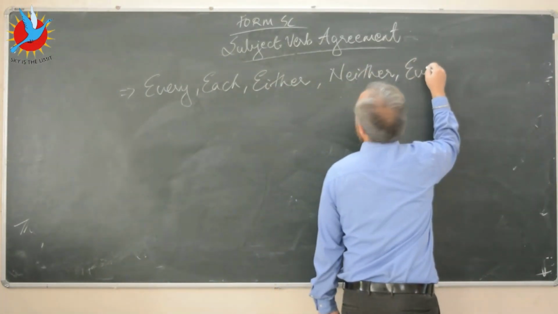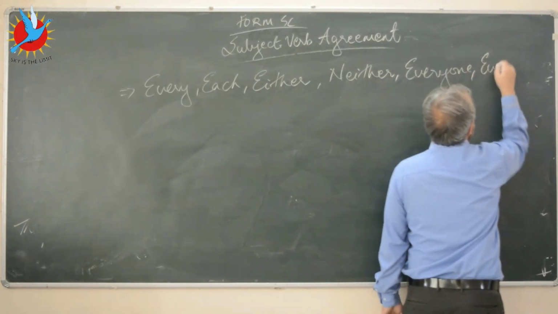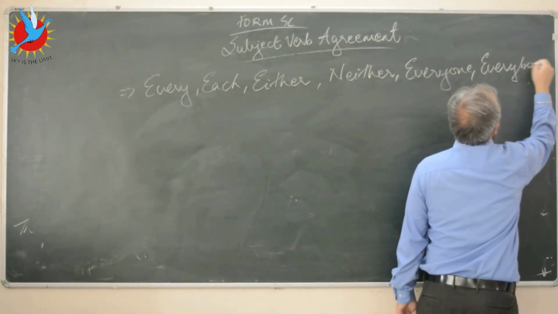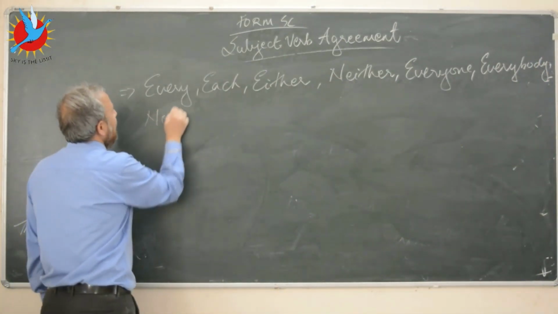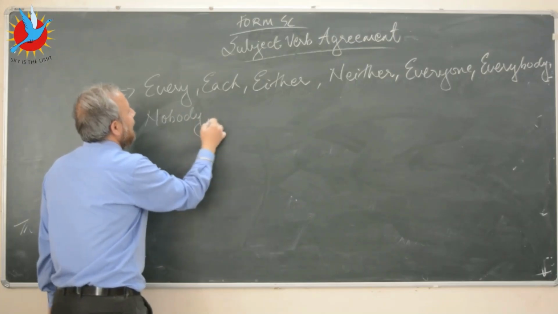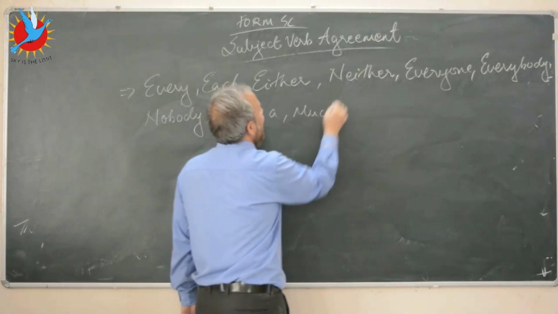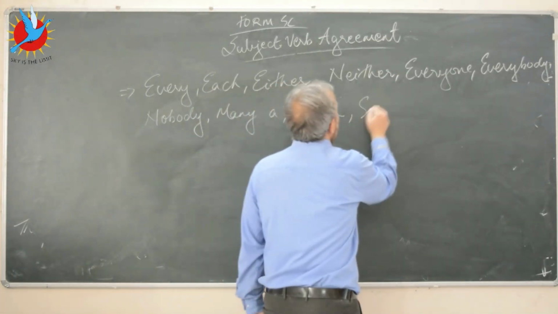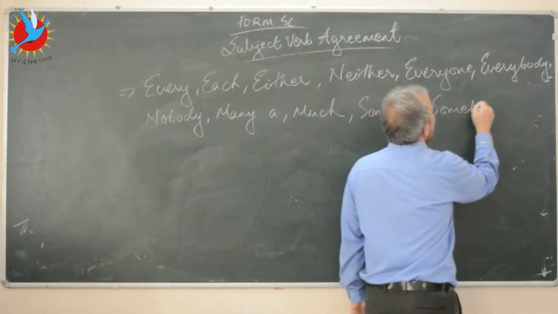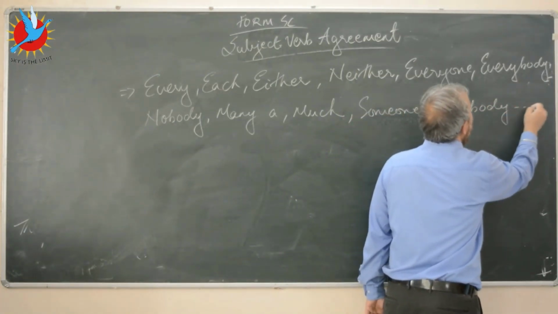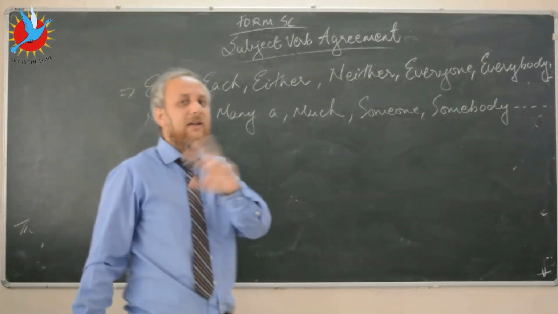Neither, let's say everyone, everybody, nobody, many a, much, someone, somebody, and a few more words. With these words, you will always use the singular form of the verb.